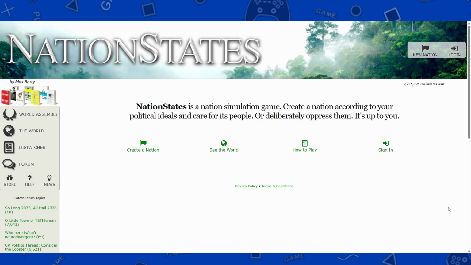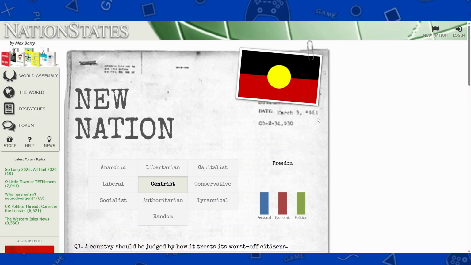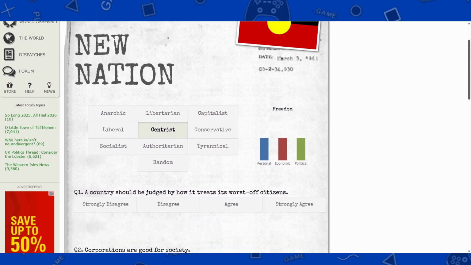Alright, so when you first go on the website nationstates.net, you will be met with this page. To create a nation, you can click up here or up here, and it will go to the next page where you start building your nation. So here we go. Gonna build a new nation.